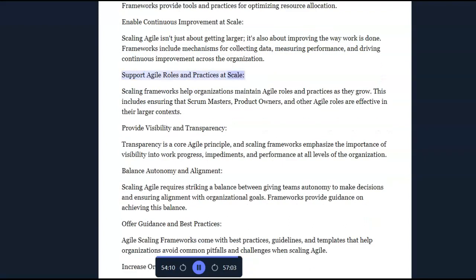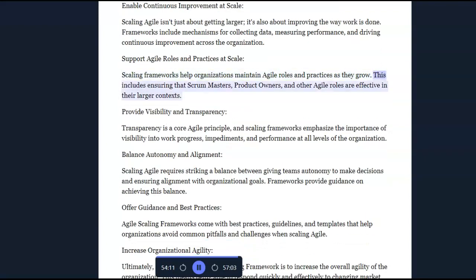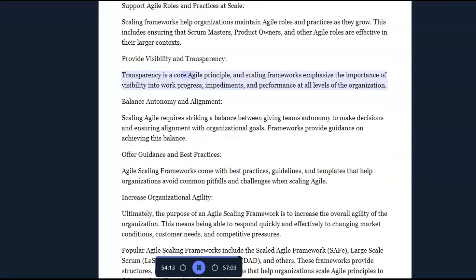Support agile roles and practices at scale. Scaling frameworks help organizations maintain agile roles and practices as they grow. This includes ensuring that scrum masters, product owners, and other agile roles are effective in their larger contexts. Provide visibility and transparency. Transparency is a core agile principle, and scaling frameworks emphasize the importance of visibility into work progress, impediments, and performance at all levels of the organization.